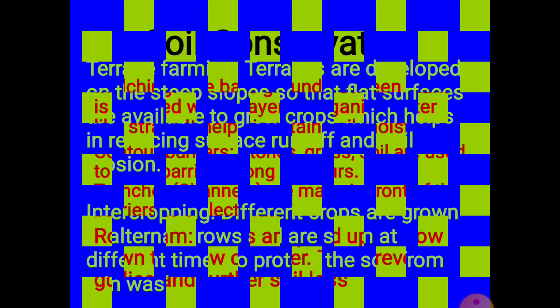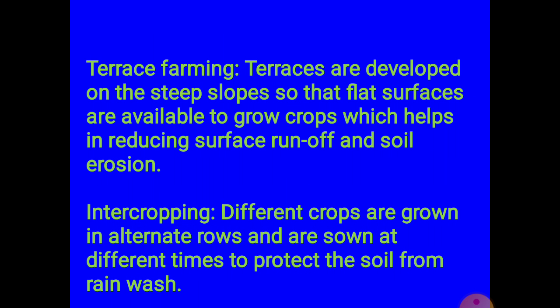Then comes terrace farming. Terrace farming, we all are aware of it. Terraces are developed on steep slopes so that flat surfaces are available to grow crops, which helps in reducing surface runoff and soil erosion. Terrace farming is a type of farming in which people make steps in mountains. It also helps in conserving the soil, as the soil does not wash away with heavy water.